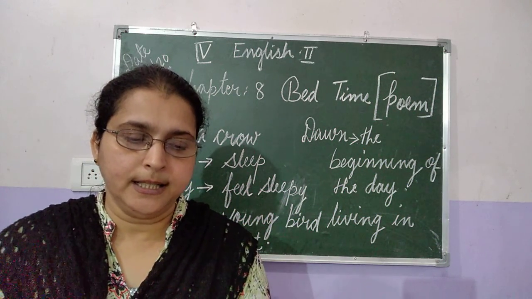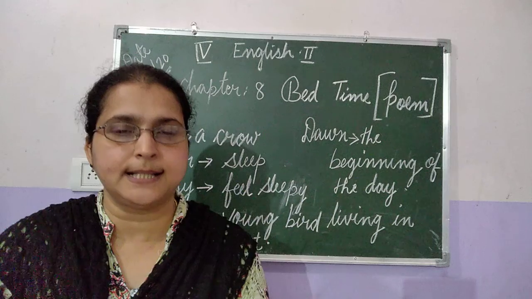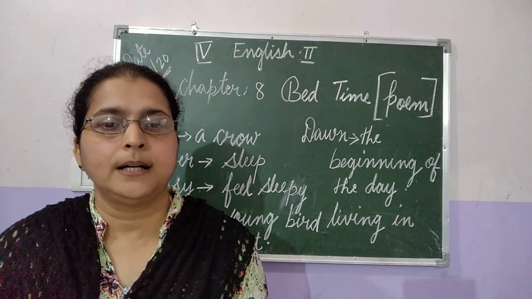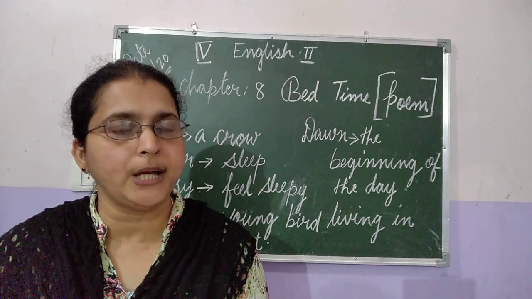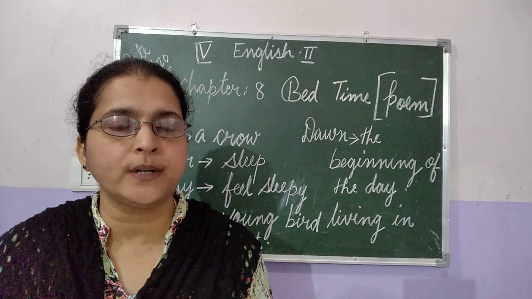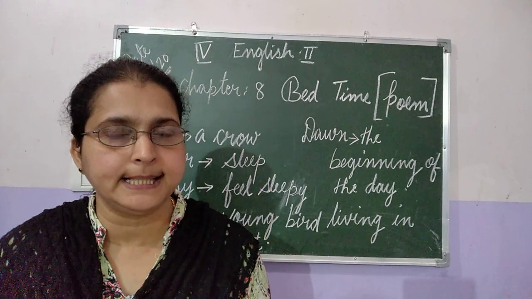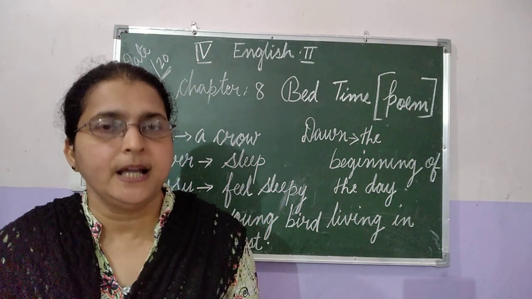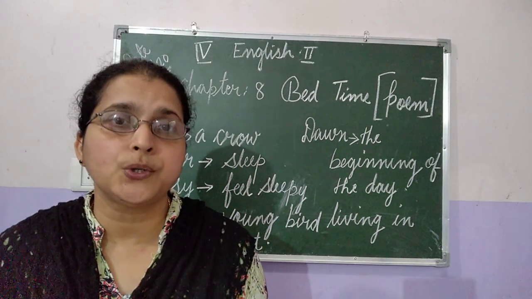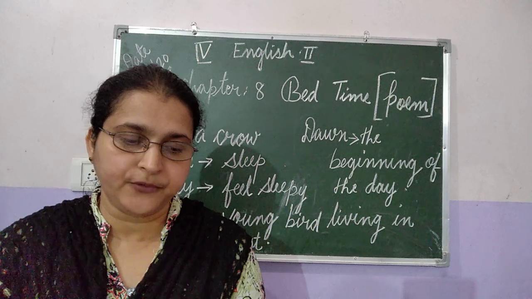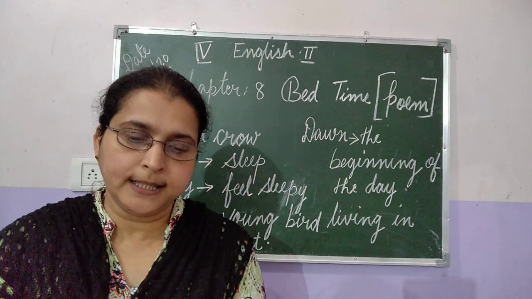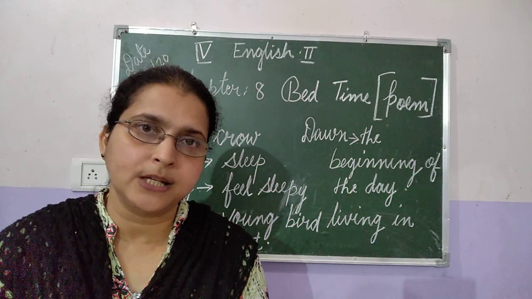Here the birds are going back to their nest. After the day's work, they are going back to their children and their family, and they are flying over the heads of the little people and saying, dear little people, it is time to go to bed. We are already going to bed. It is time you also go to bed. That is what the first stanza, 8 lines of the poem, tells us. Okay, it's a very simple poem and you can understand it very well.